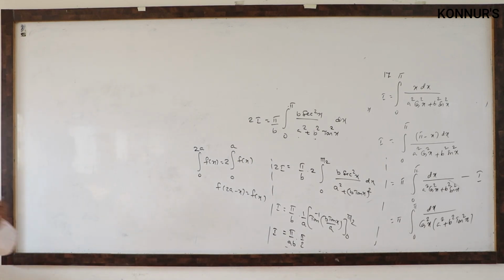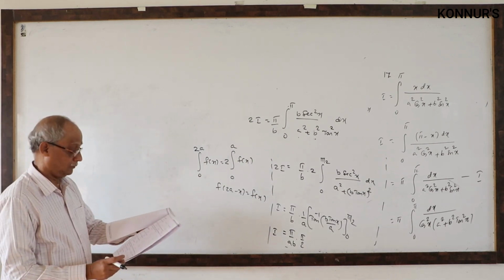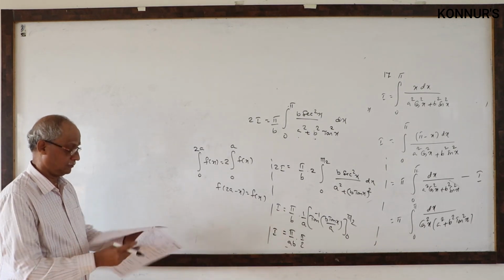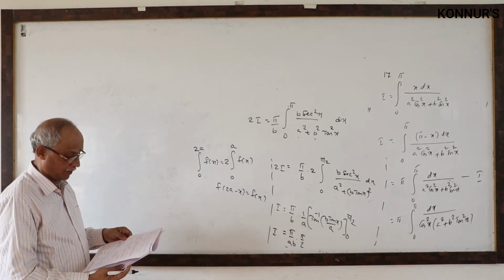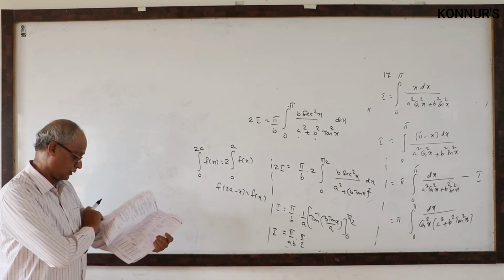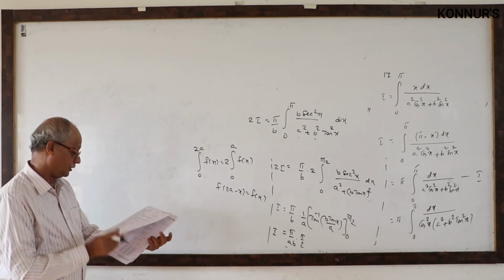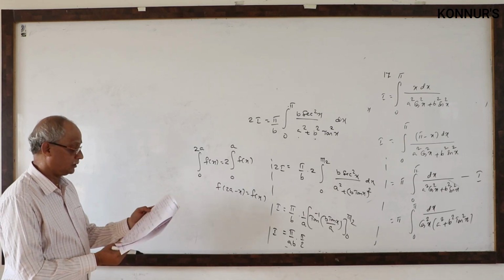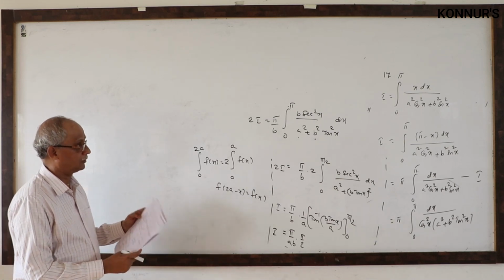Where is this answer? Where is this number? 17. 17, pi square by 2ab. That is the reason you will get the third option, C. 17, C is correct, okay, pi square by 2ab.